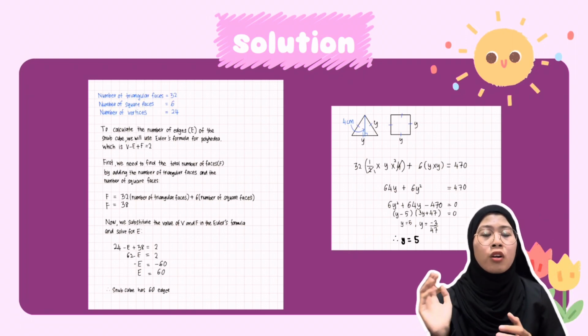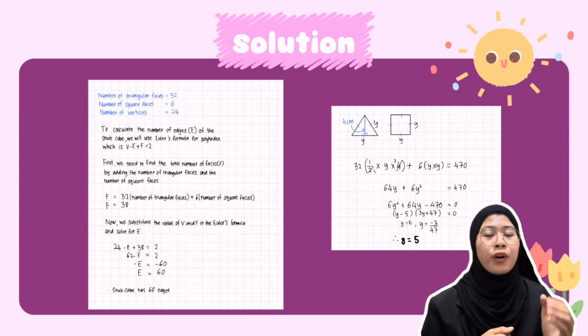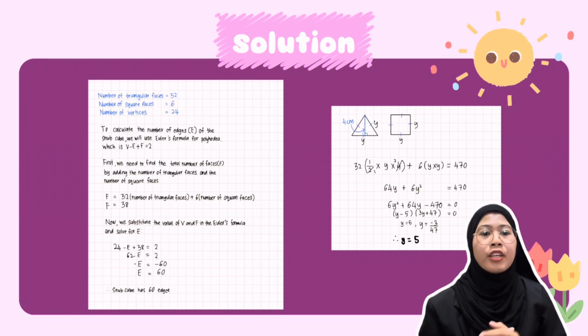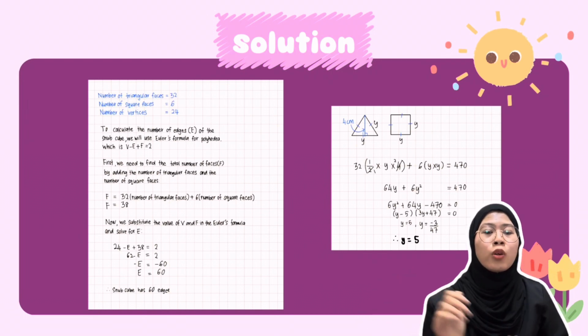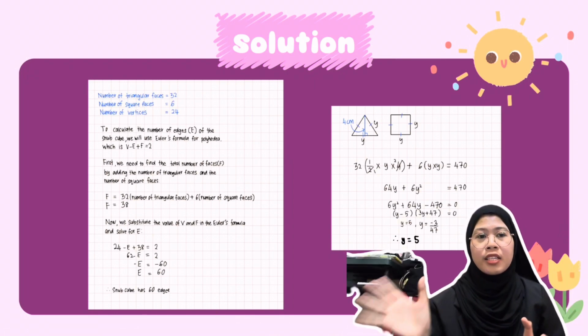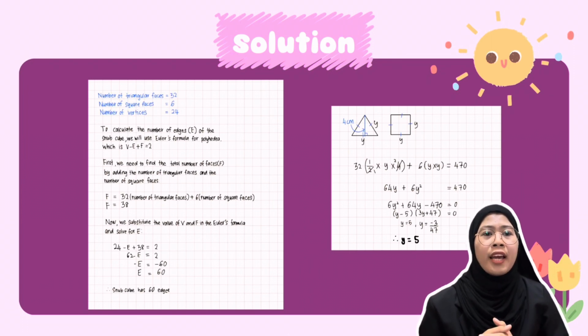When we solve this quadratic equation, we get y minus 5 multiplied by 3y plus 47 equals 0. So here we get y equals 5 and y equals negative 47 over 3. Based on this, we know that y equals negative 47 over 3 is not valid. So the answer is y equals 5.